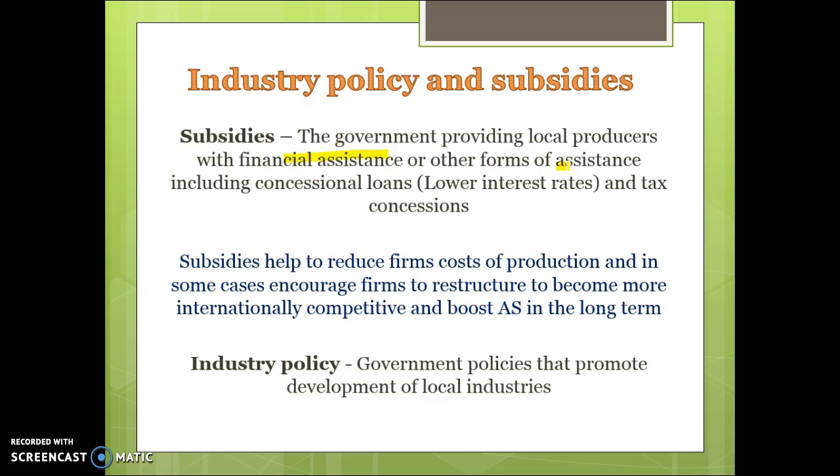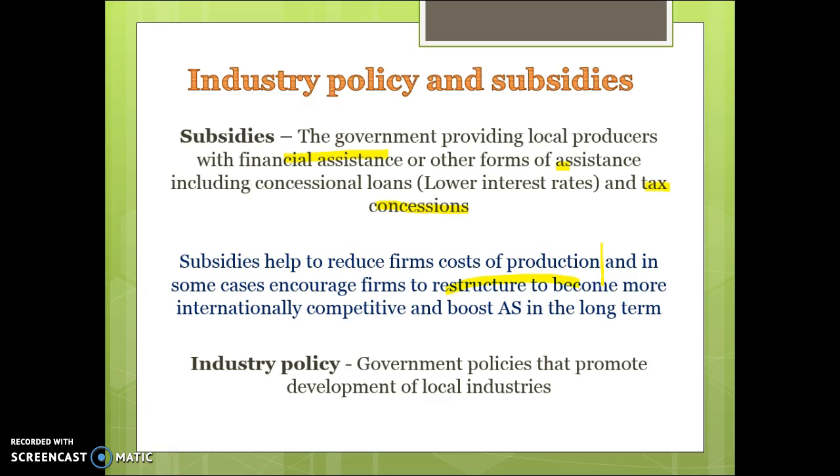So when we say other forms of assistance, that can include concessional loans, which basically means they get access to loans at a cheaper interest rate, tax concessions, which allow them to inflate their expenditures and things like that. And the aim of subsidies is any government provided financial assistance, including those things that help to reduce firms' costs of production and in some cases encourage them to restructure and become more productive in the long term. But all I'd be saying is that first part and then that help to reduce firms' cost of production.